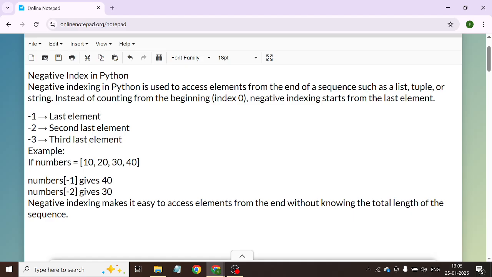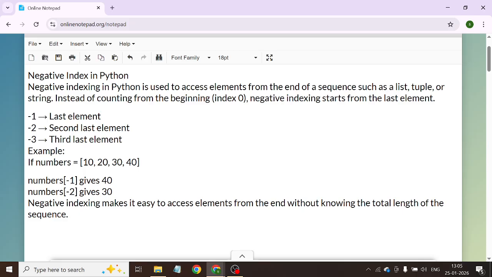In today's video, we are discussing one of the interview questions asked by interviewers, on negative indexing in Python. If you know about negative indexing but don't know how to explain it, we are going to start.